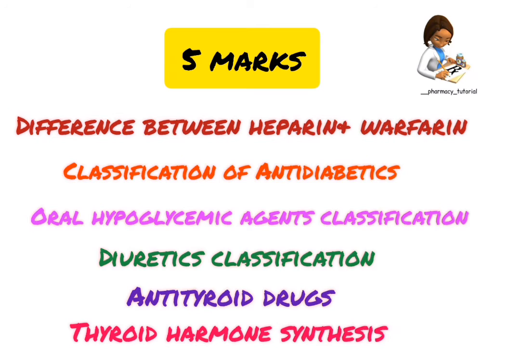Next they may ask you the difference between heparin and warfarin, the classification of anti-diabetics and oral hypoglycemic agents, diuretic classification, anti-thyroid drugs and thyroid hormone synthesis. The 4 steps will be there, you have to explain that. Warfarin and heparin are very important in 5 marks concepts, and anti-diabetics also. Some particular drug they may ask you to directly write its pharmacology. Diuretics are also important in 5 marks. Anti-thyroid and thyroid hormone synthesis are very important.